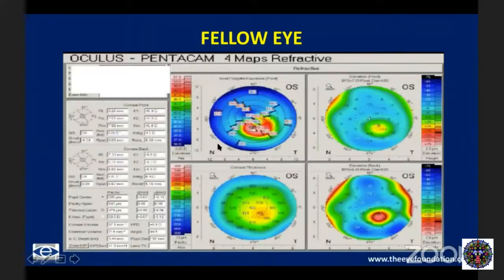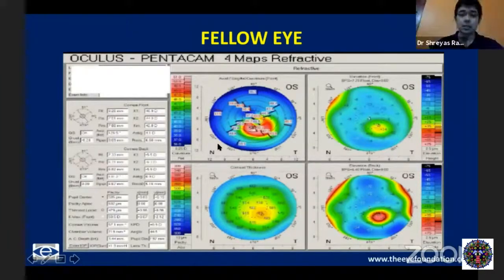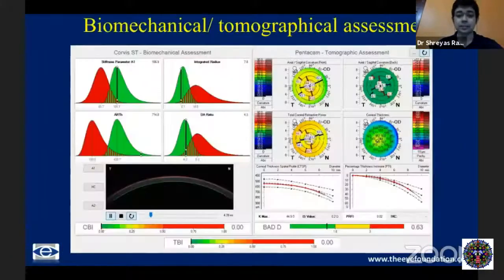And if the patient had symmetric features in both eyes, without this picture of ectasia in the other eye, you would have probably thought it's an absolutely normal cornea. But the Corvis gives you an additional insight into the corneal biomechanics.